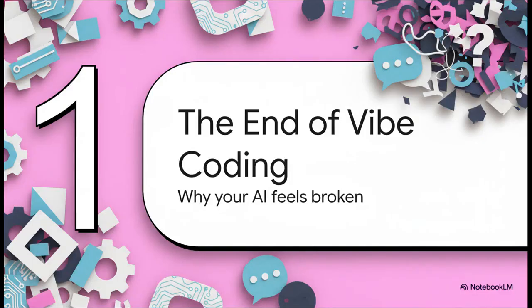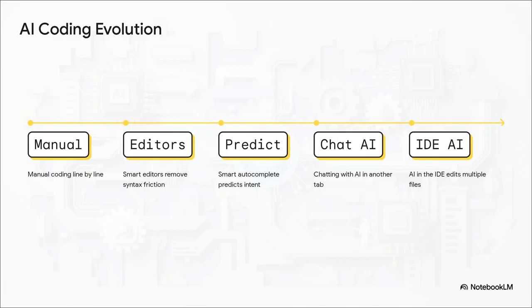All right, Section 1, the end of vibe coding, and exactly why your AI feels kind of broken lately. Think about how fast we've blasted through the stages of coding evolution. We started way back with purely manual coding, moved up to smart editors with basic autocomplete, and then onto predictive tools. Next, we got chat AI sitting over in a separate browser tab, which finally landed us right here at stage 5, AI right inside the IDE.